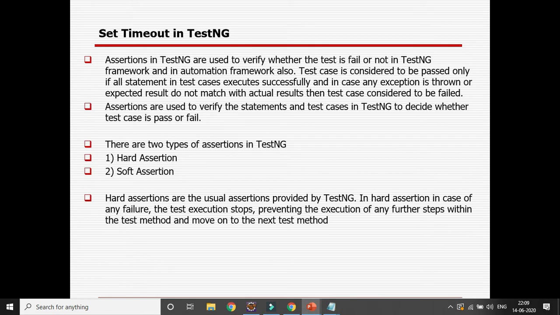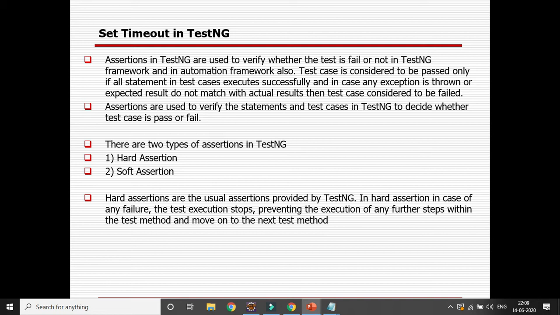What are assertions? Assertions in TestNG are used to verify whether the test has failed or not, in the TestNG framework or any kind of automation framework also. The test case is considered to be passed only if all statements in the test case are executed successfully, and in case any exception is thrown or the expected result does not match the actual result, then the test case is considered to be failed. So assertions are used to verify the statements and the test case in TestNG to decide whether the test case is passed or failed, right?